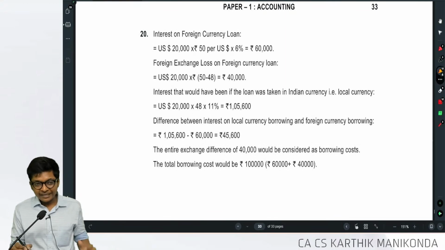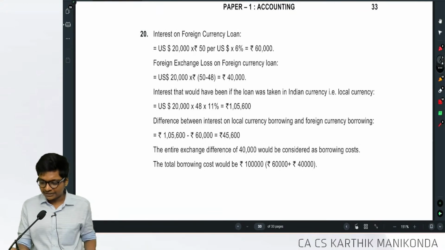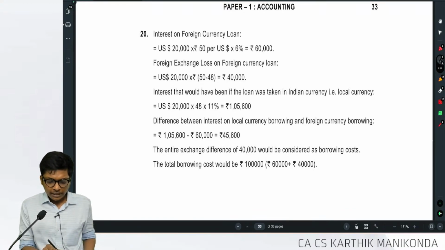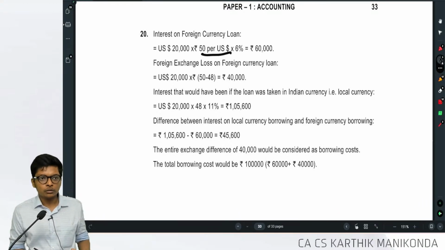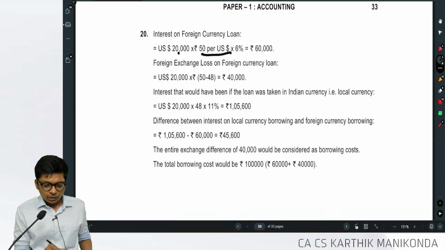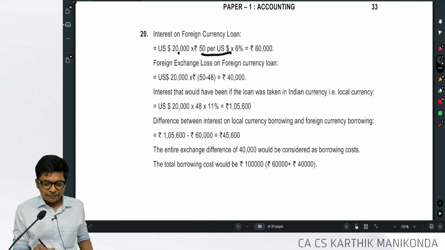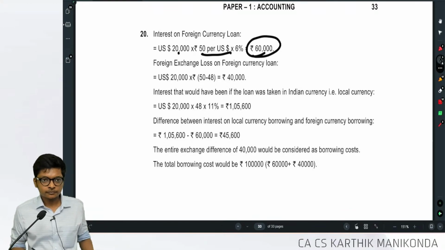Now, I'll explain with the solution and make you understand. If you took the loan in foreign currency, interest would have been 20,000 into 50, because you are paying it when the rate became 50, into 6%, 60,000.